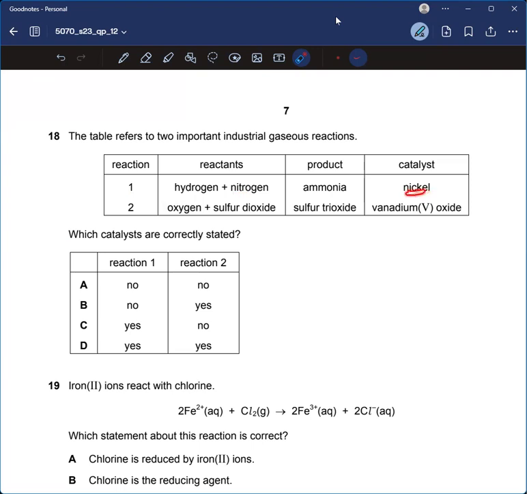Here you can see this catalyst is incorrect, and they're asking us about the catalyst, so here we should write iron. So no is correct. Oxygen plus sulfur dioxide is vanadium 5 oxide. This is correct. So no and yes, so B is the right answer.